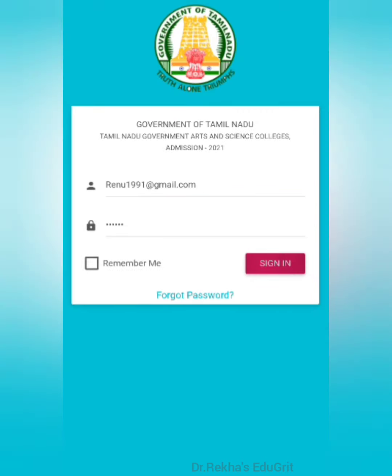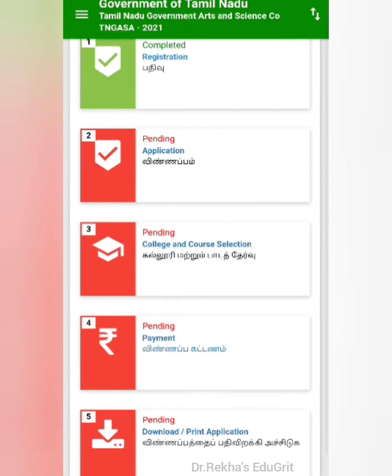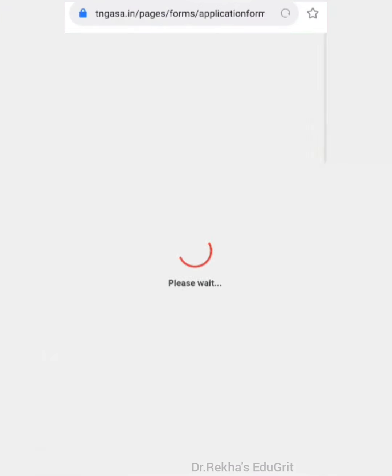When your first step is completed, you will receive a message from TNGASA to the registered mobile number. Then you can view your dashboard, and the next step, that is the second step, is to fill the application form. Click second step.